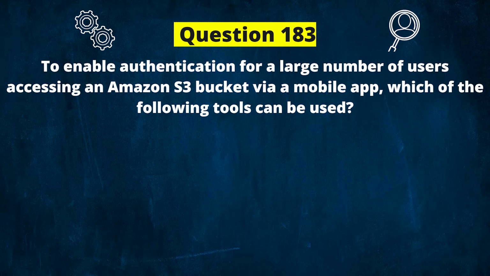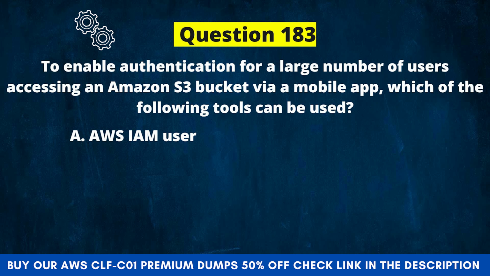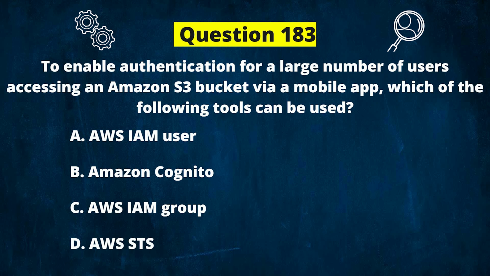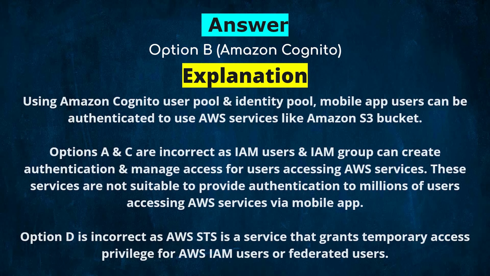Next question. To enable authentication for a large number of users accessing an Amazon S3 bucket via a mobile app, which of the following tools can be used? And the options are A. AWS IAM User, B. Amazon Cognito, C. AWS IAM Group, D. AWS STS. And the correct answer is option B. Amazon Cognito. Explanation. Using Amazon Cognito User Pool and Identity Pool, mobile app users can be authenticated to use AWS services like Amazon S3 bucket.